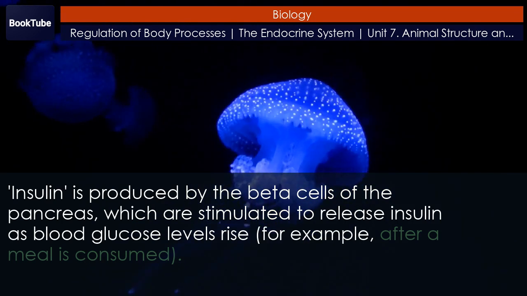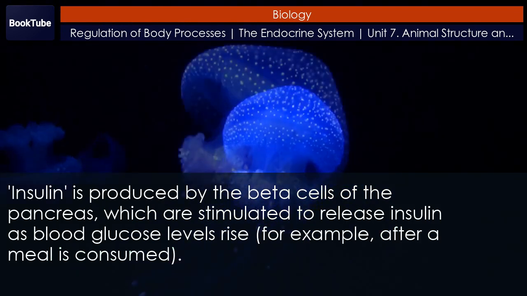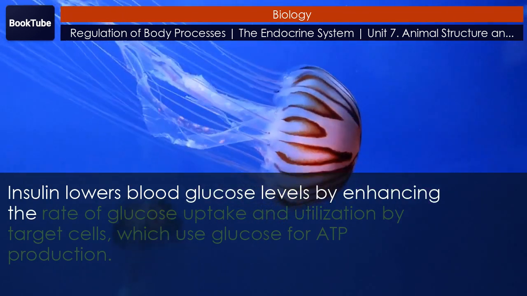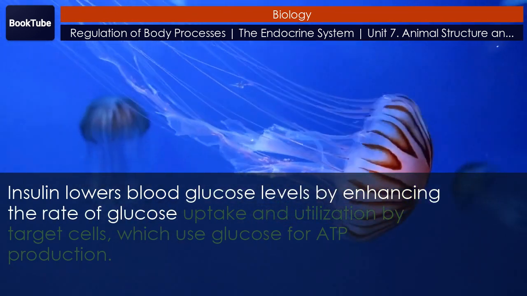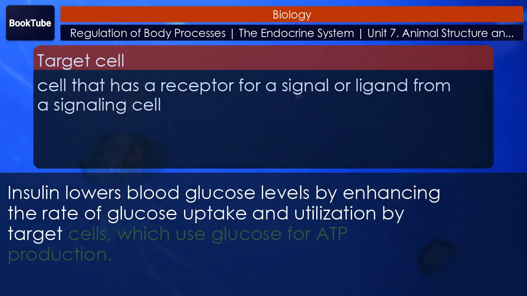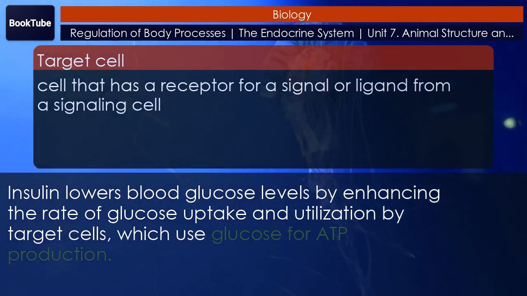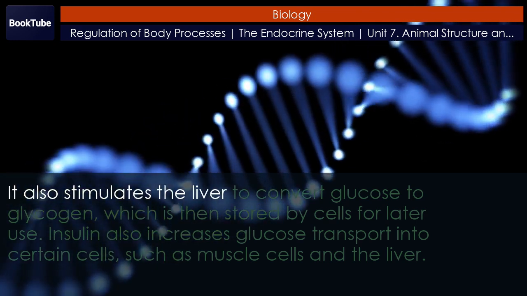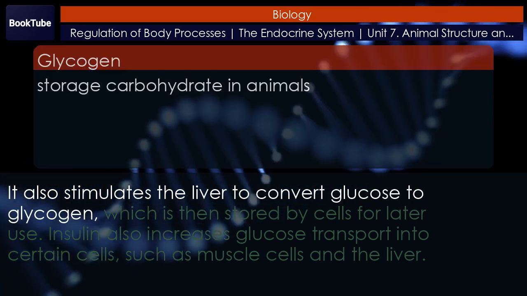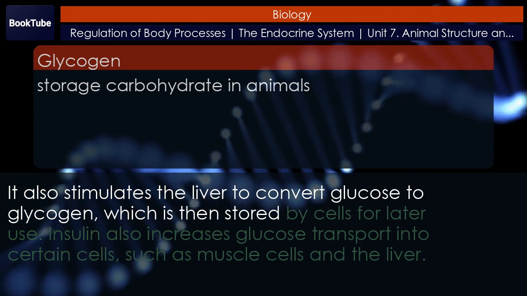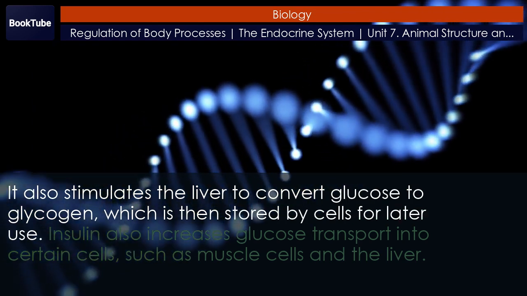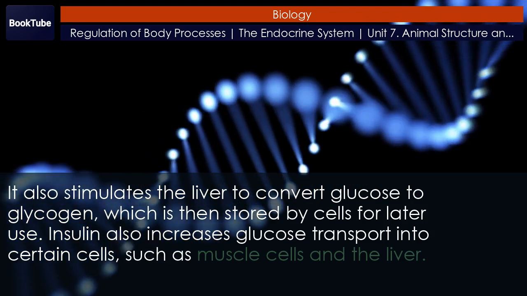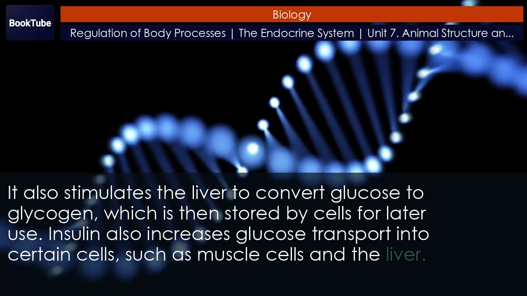For example, after a meal is consumed, insulin lowers blood glucose levels by enhancing the rate of glucose uptake and utilization by target cells, which use glucose for ATP production. It also stimulates the liver to convert glucose to glycogen, which is then stored by cells for later use. Insulin also increases glucose transport into certain cells, such as muscle cells and the liver.